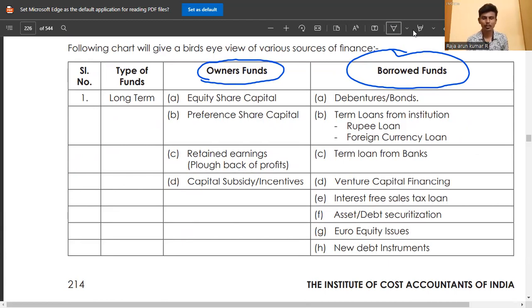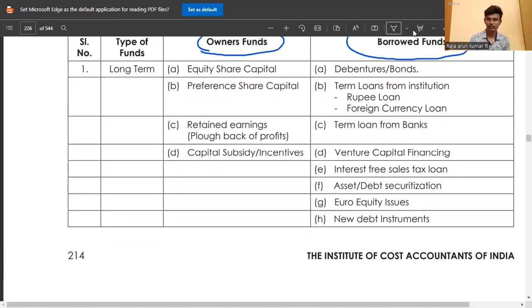Owner's funds are equity shareholders' funds, and borrower's funds are debentures and bonds, preference share capital, term loans from institutions, rupee loans, foreign currency loans, retained earnings, term loans from banks, capital subsidies and incentives, venture capital financing, interest-free sales tax loans, asset debt securities, euro issues. These are all liabilities only, but categorized as owners' funds and borrowers' funds.